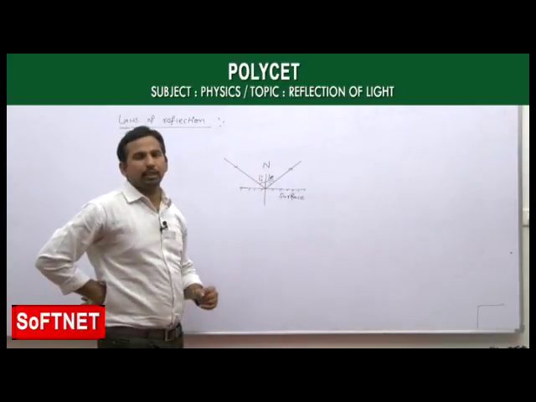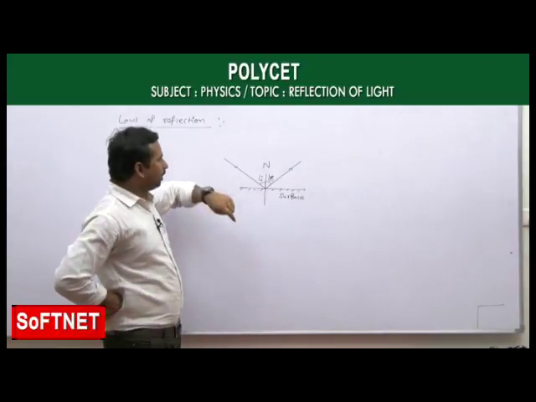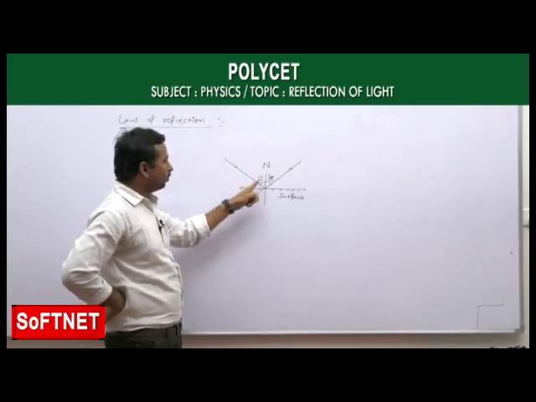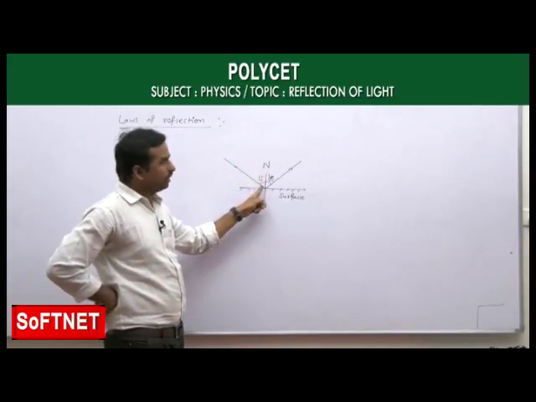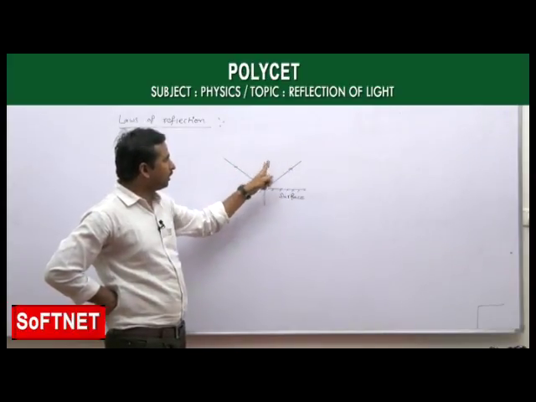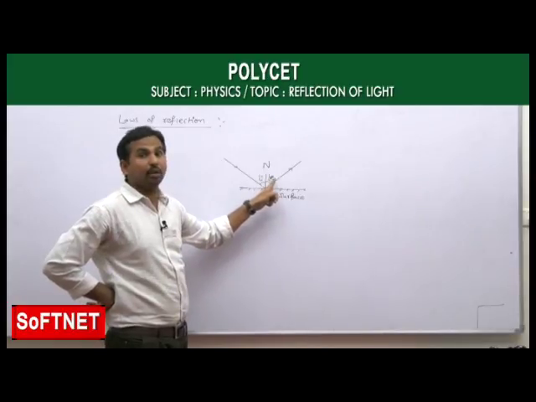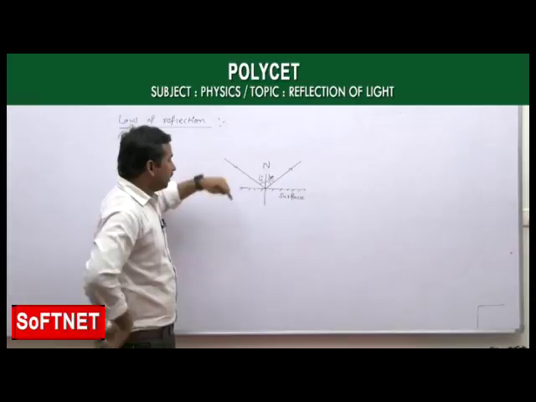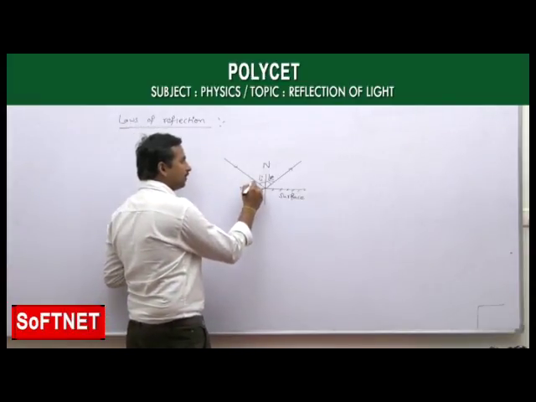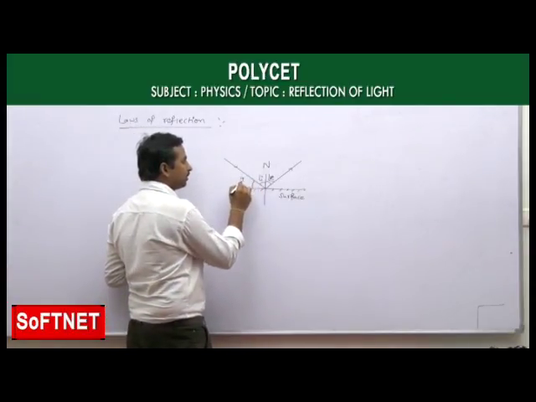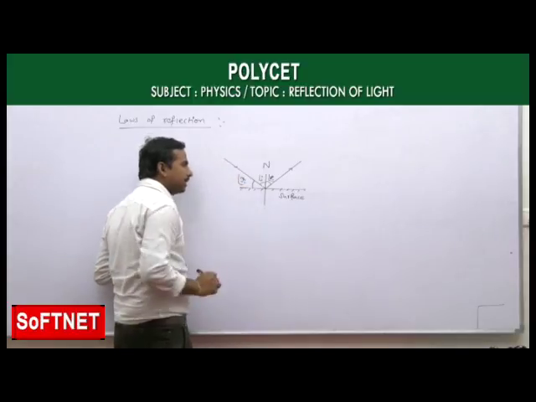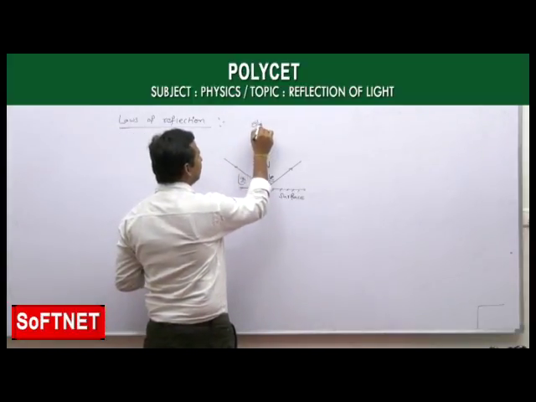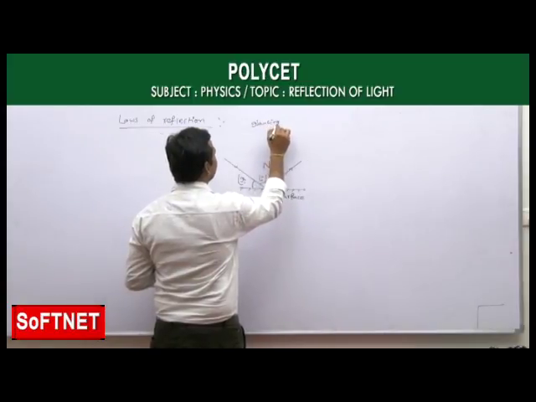If you are taking about the relation between the angles, we already know that the incident ray is making an angle with the normal. We call that as angle of incidence, and angle made by the reflected ray with the normal, we call that as angle of reflection. At the same time, this incident ray is also making an angle with the surface, with the reflecting surface, that you call that as glancing angle of incidence, glancing angle.